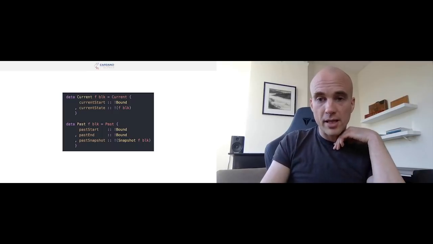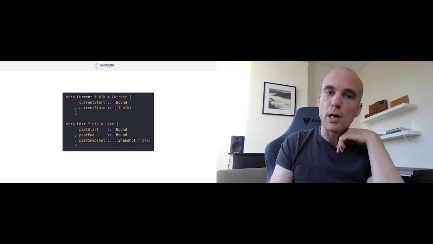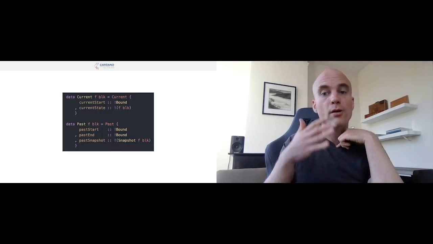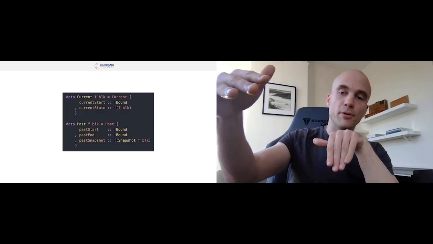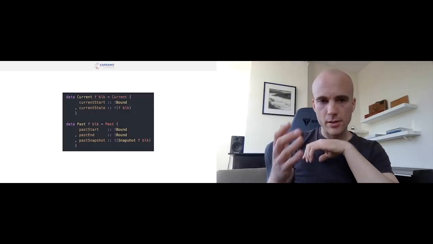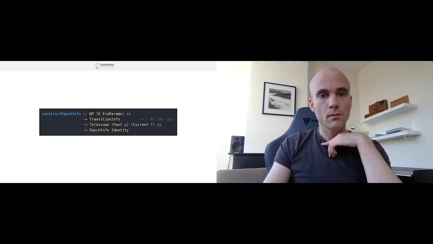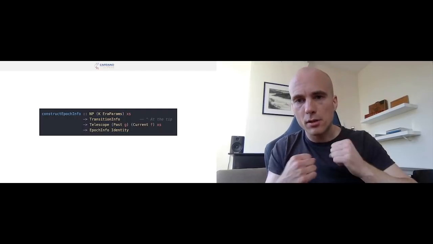Remember that I said to you that these telescopes contain past and current ledger states, and we had these bounds in there. Now, the reason for these bounds is precisely so that we know exactly when the transitions between eras happened, which means that we can take the ledger state, look at it, and construct an epoch info, which is a snapshot of the current state.